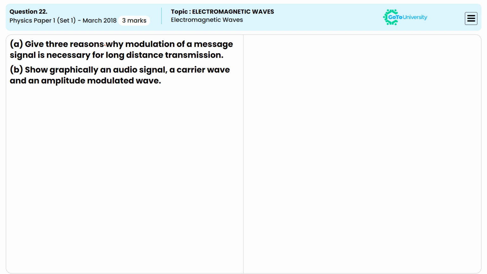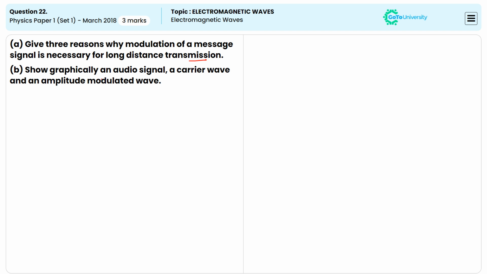Give 3 reasons why modulation of a message signal is necessary for long distance transmission. And second part, show graphically an audio signal, a carrier wave and an amplitude modulated wave.